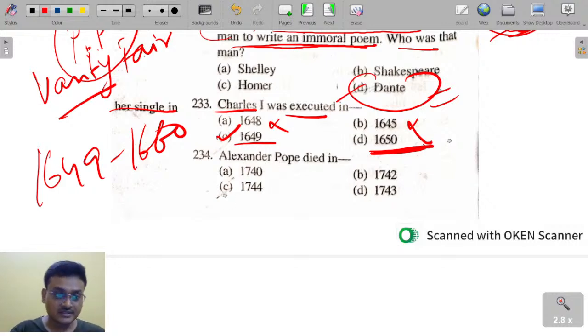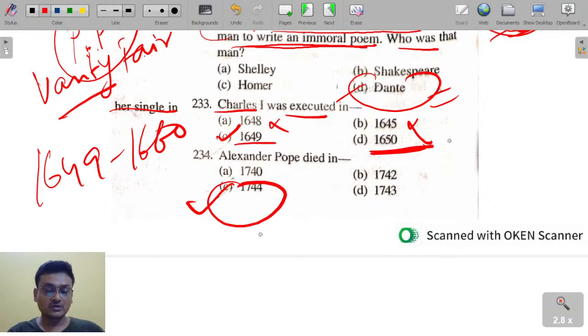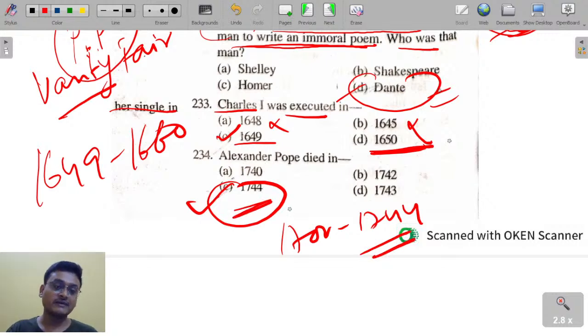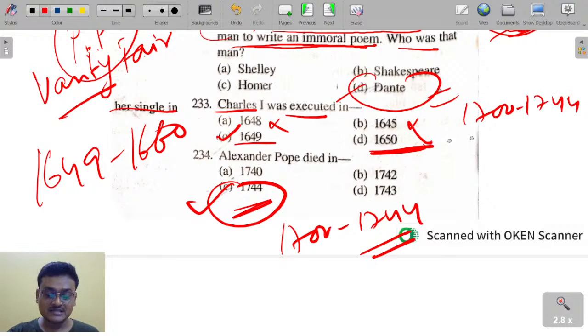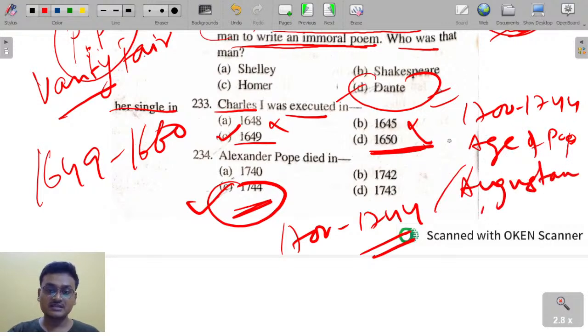Alexander Pope died in 1744. So 1700 to 1744 is known as the Age of Pope. After the death of Alexander Pope, the Age of Pope ended. It is also known as the Augustan Age.